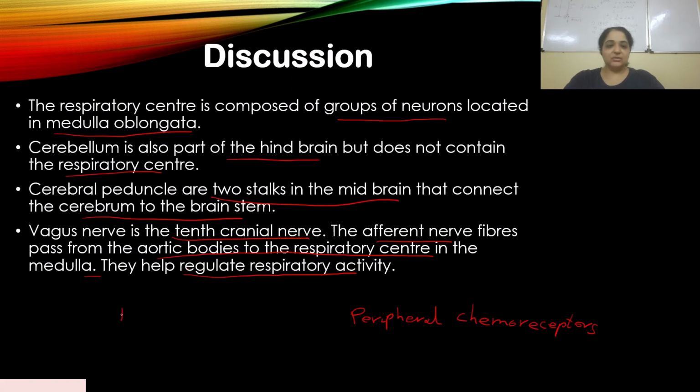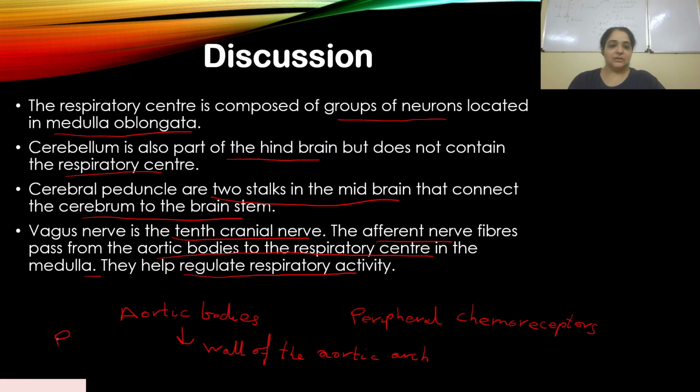Aortic bodies are present in the wall of the aortic arch, and they detect levels of gas in the blood.